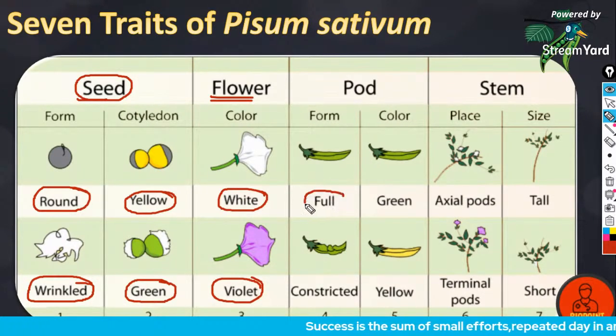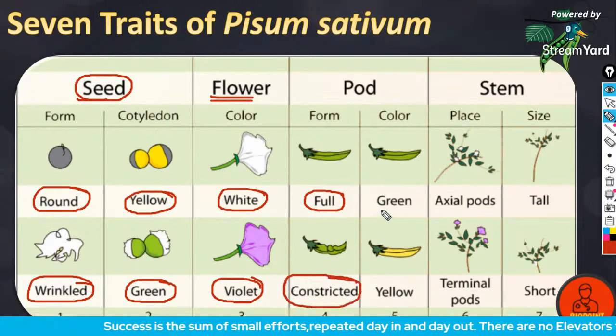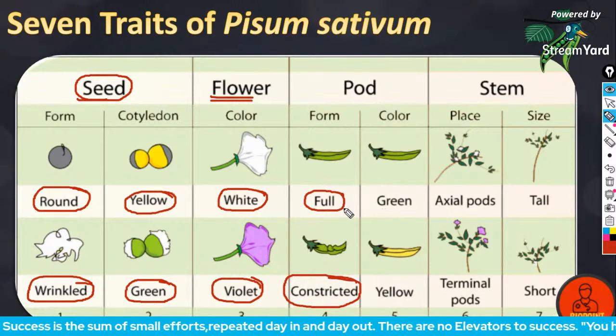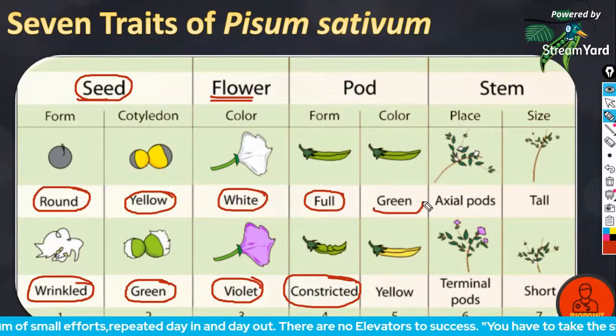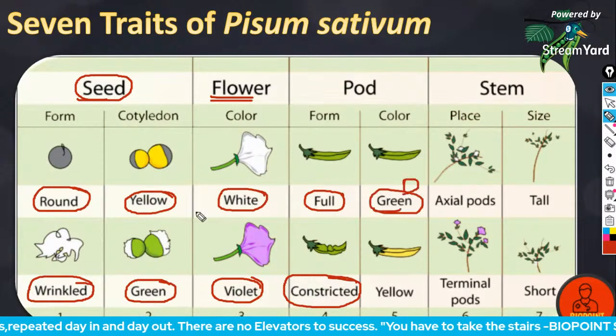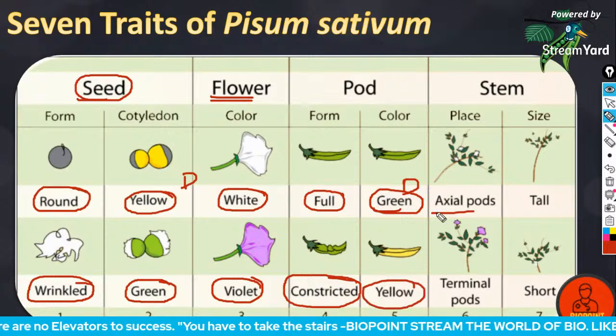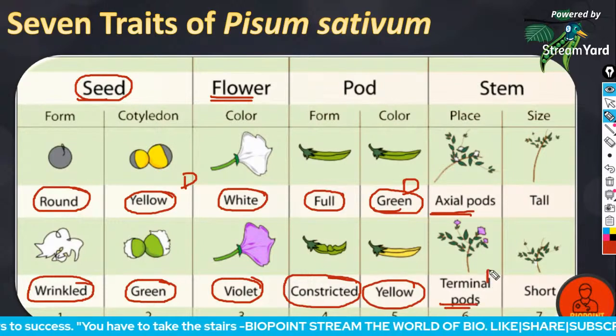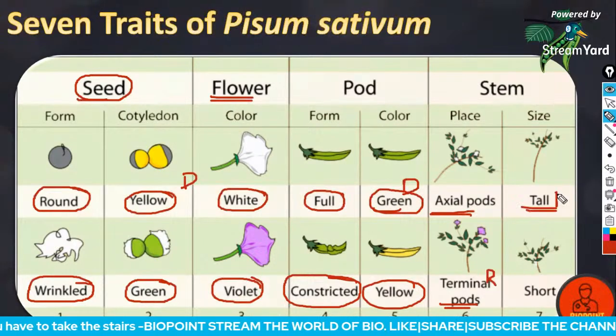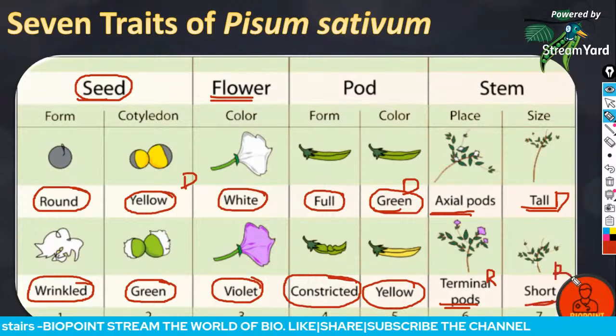Pod shape, inflated dominant, constricted recessive. Pod color, green is dominant, yellow is recessive. Axial flowers dominant, terminal flowers recessive. Tall is dominant, short is recessive.